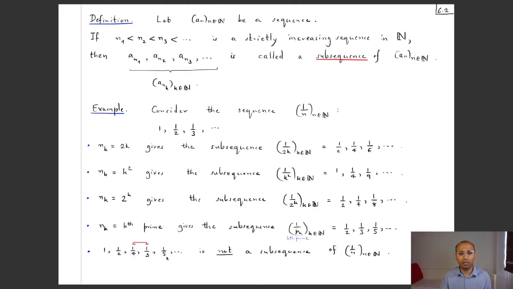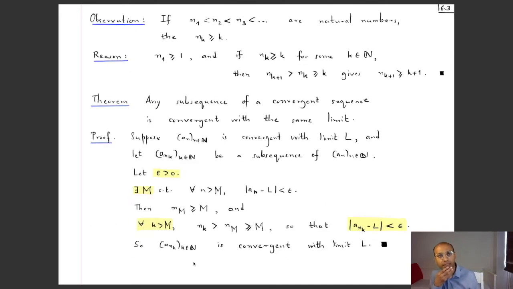So the terms in the subsequence should appear in the same order as in the original sequence, whereas here you are getting the fourth term before the third term, right? So this is not a subsequence of the sequence. Okay, so we now know what a subsequence is. One interesting question is whether whatever property the sequence has, whether that is inherited by the subsequence.